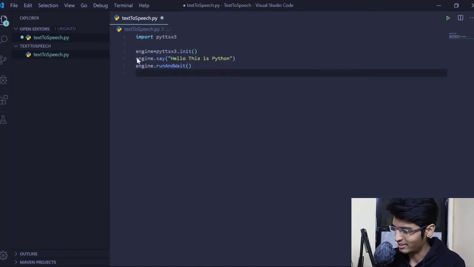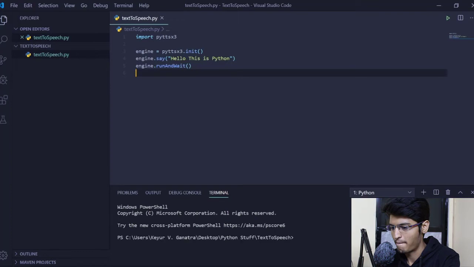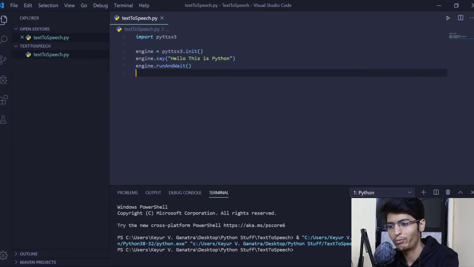Before that, first let me increase my volume so you guys can hear it. So we are ready with our first code that will help us convert text to speech. Let's run it by clicking on this run button. Hello, this is Python. I hope you heard that the text was converted to speech. So this is how it is done. Right now it was a male voice. Later, we will convert that to a female voice as well.